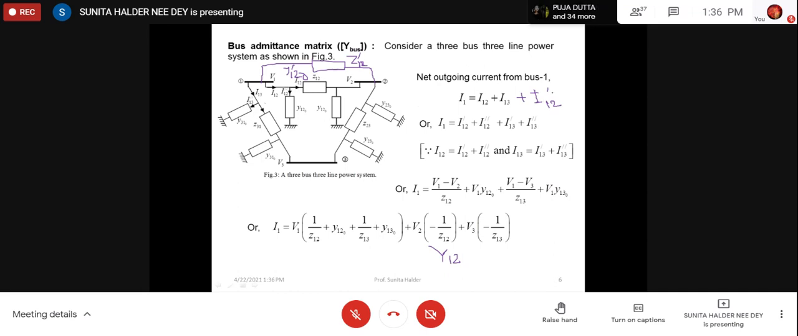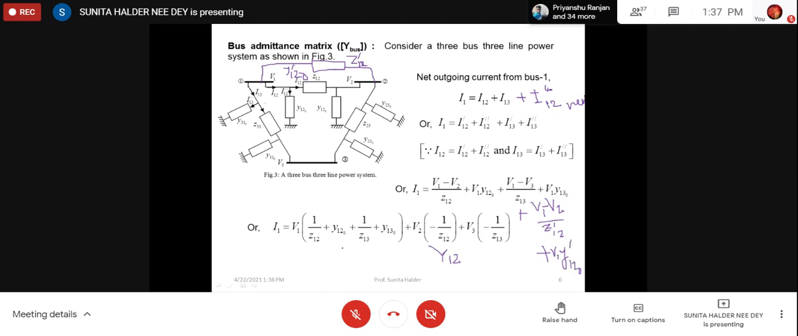So I12 dash I can write, say I12 new. I12 dash is there, right? So a new line will be there. So it will again have some series and shunt part. So simply it will be V1 minus V2 by Z12 dash plus V1 Y120 dash.